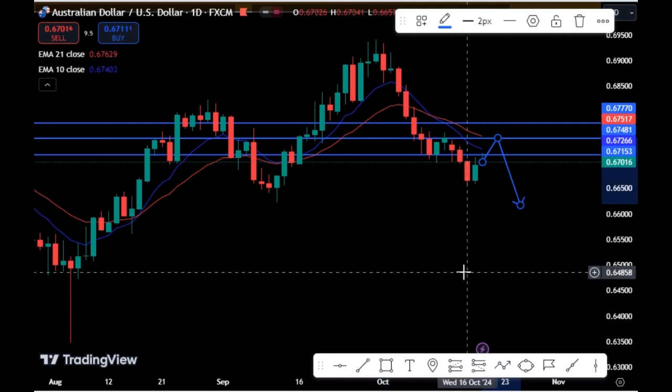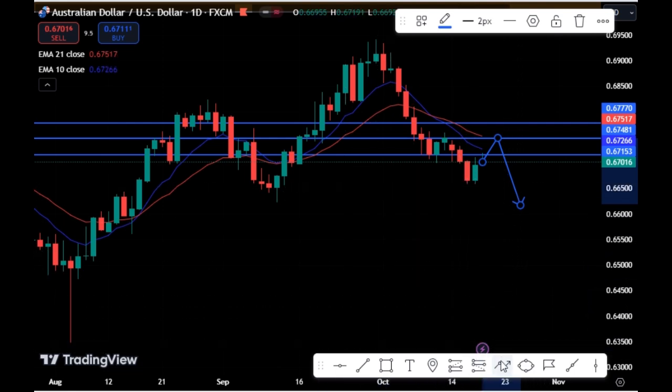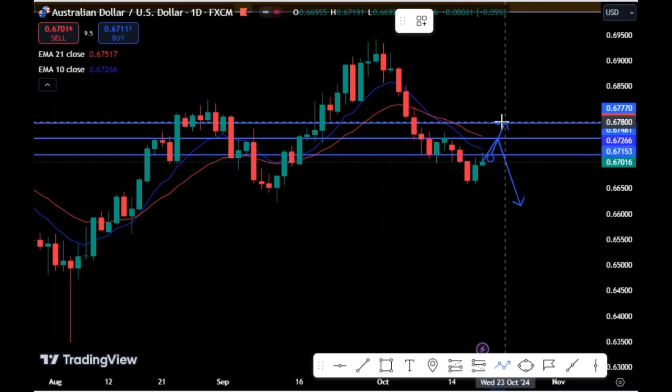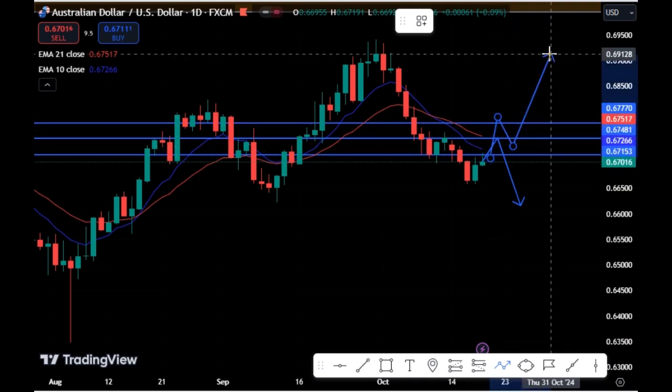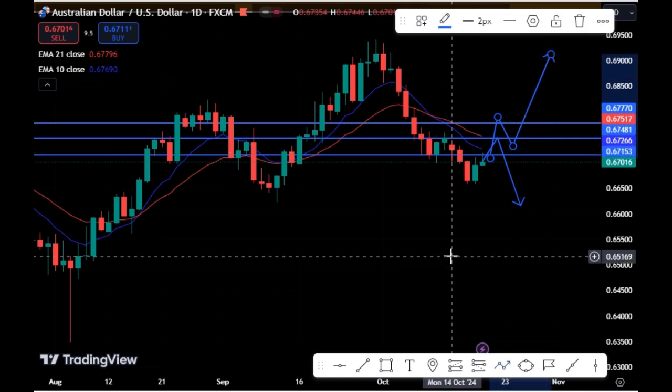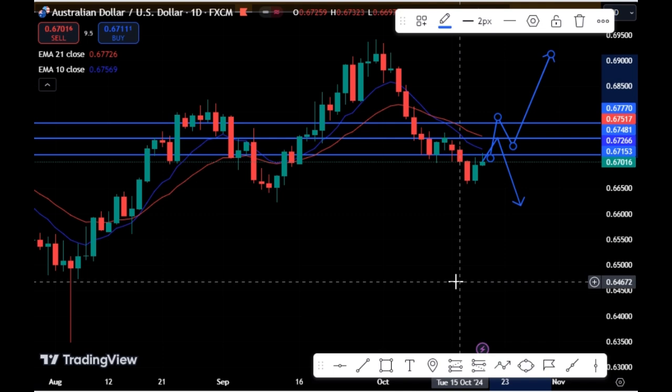But if price breaks this lower high and breaks this resistance, we'll look out for a test, then we'll see price continue to push higher for the Australia USD. So our major scenario for the Australia USD this week, we expect Australia USD to continue to drop on the daily chart. So we're looking for a signal for us to sell the Australia USD. So let's look at our next pair.